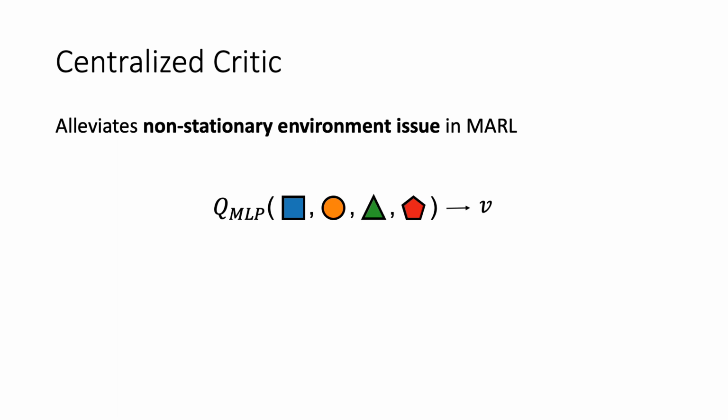What does this mean? Imagine we have 4 agents, and let me illustrate the concatenated action and observation of each agent with a different shape: a square, circle, triangle, and a pentagon for the first, second, third, and fourth agent. Prior work now concatenates all these representations into one long vector, which, after being processed via a deep net, results in a scalar assessment of the current configuration, value v in our case. What's the problem when doing this?